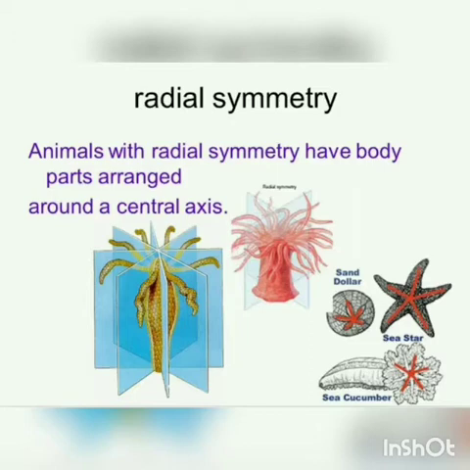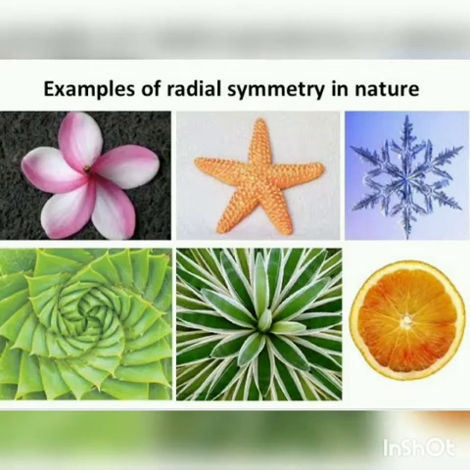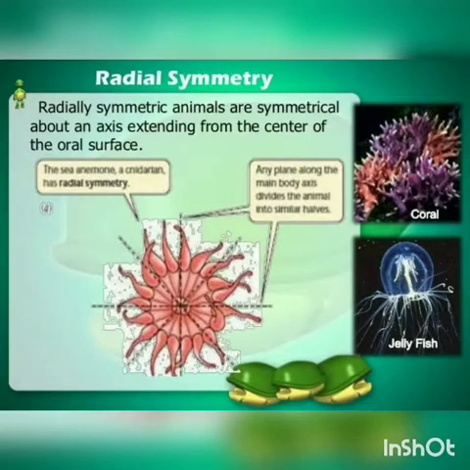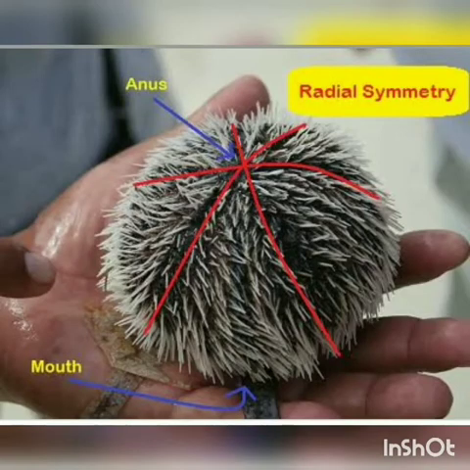When any plane passing through the central axis of the body divides an organism into two identical parts, it is called radial symmetry. Such radially symmetrical animals have a top and bottom side, but no dorsal and ventral sides. Dorsal means back, and ventral means the front side. No right, no left. They have only top and bottom.